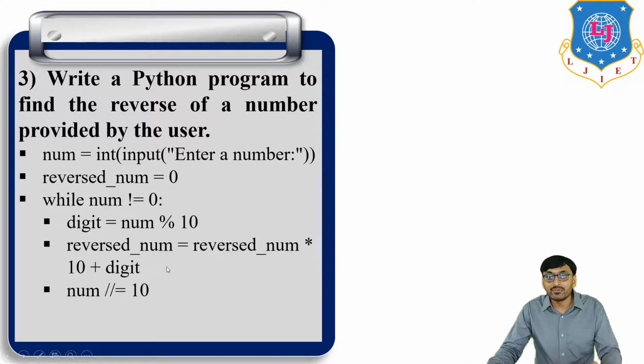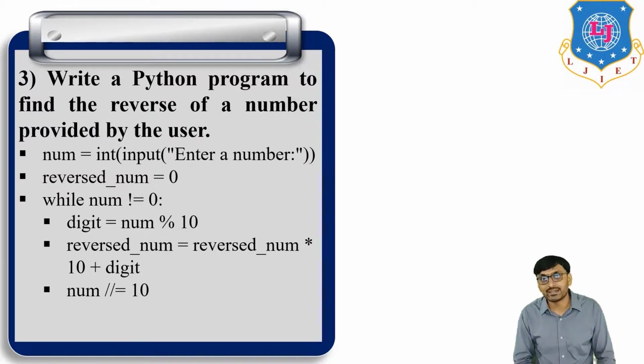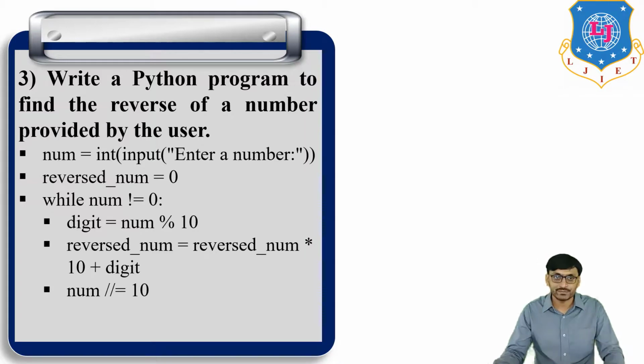So the initial value of reverse number is 0, and it is transferred here in the first iteration. Then in the second iteration, the reverse number of the first iteration is used. In the third iteration, the reverse number of the second iteration is used. So the initial value of reverse number is used in the first iteration only. Okay.